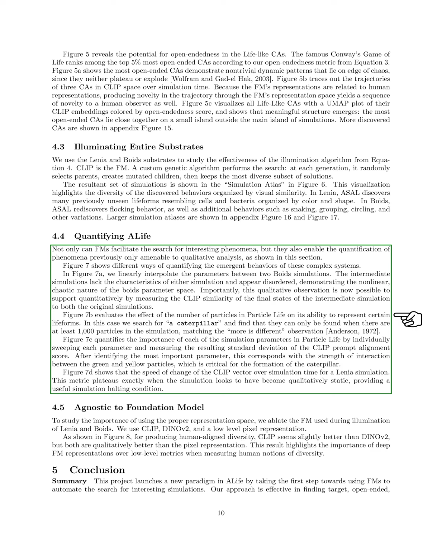We quantitatively support this observation by measuring the similarity of these states to the original simulations. We also explore how the number of particles in Particle Life affects the representation of lifeforms, finding that a minimum of 1,000 particles is necessary to identify a caterpillar, aligning with the idea that more is different. We quantify the significance of each simulation parameter in Particle Life by analyzing the standard deviation of the alignment score, identifying the interaction strength between particles as crucial for caterpillar formation.